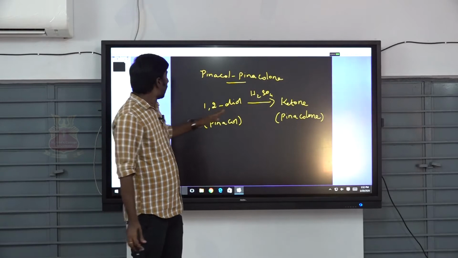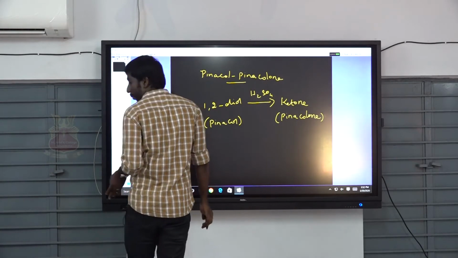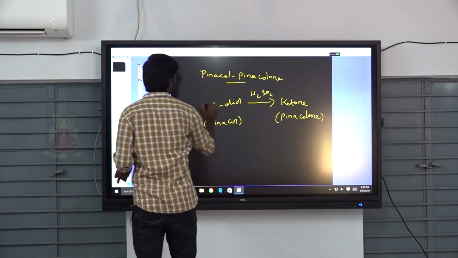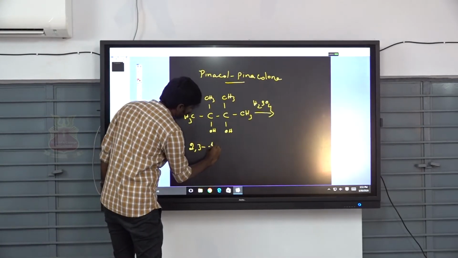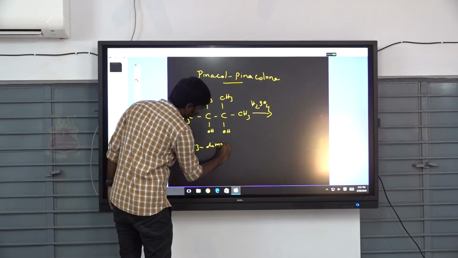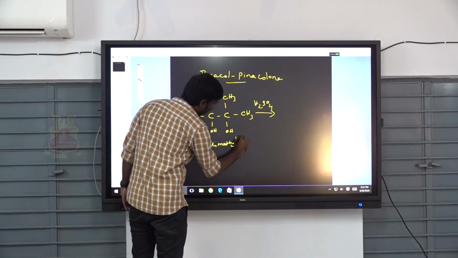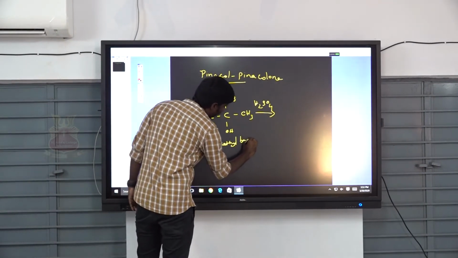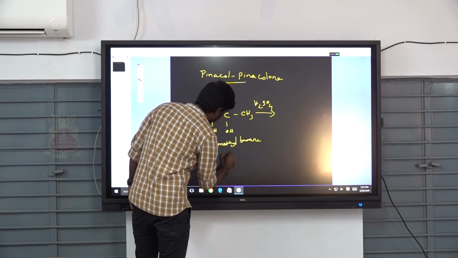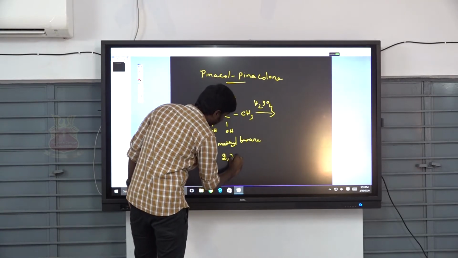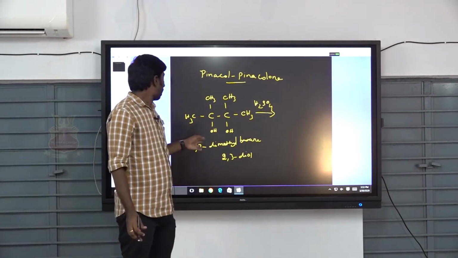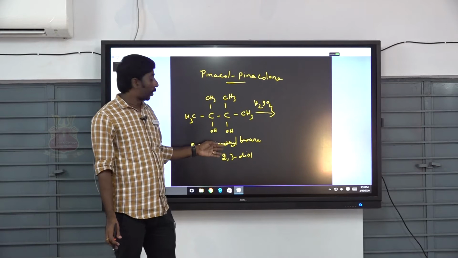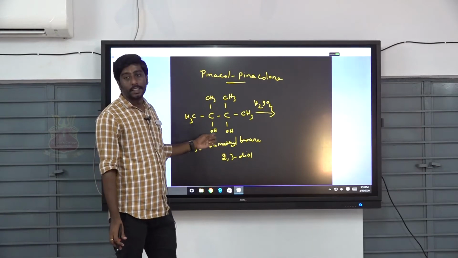Now we take the pinacol-pinacolone rearrangement as an example. We take 2,3-dimethylbutane-2,3-diol. This is pinacol.